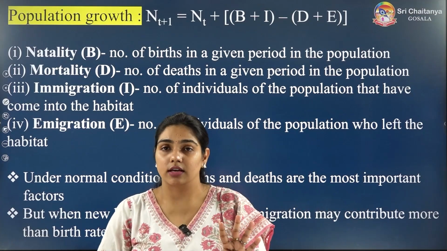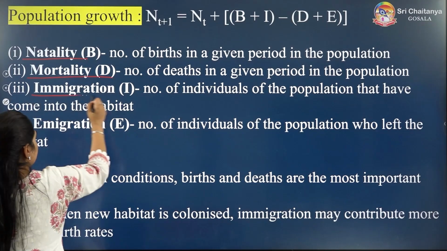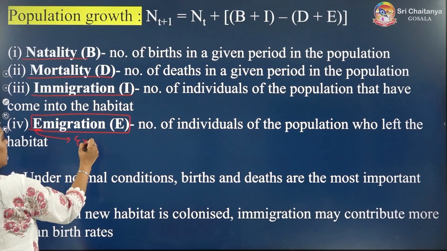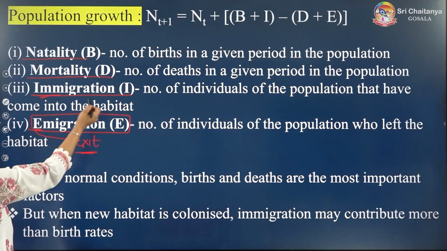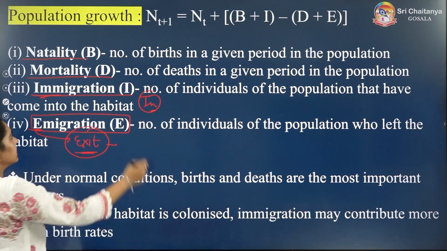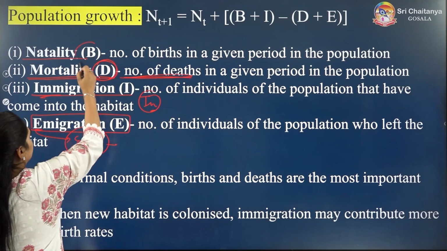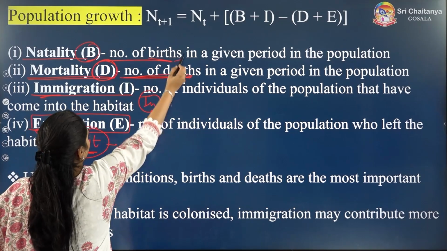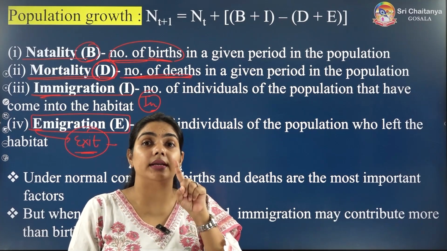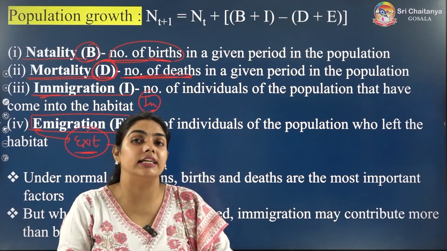So these are the four things. The first is natality, second is mortality, third is immigration, and fourth is emigration. E for exit here, they are going out. Immigration, I for in, they are coming into the population; emigration, they are going out of the population, right? Mortality means deaths, the total number of deaths, and natality means births, the total number of births. So don't get confused: natality is represented by capital B, not capital N. Remember this. Capital N is our population density.